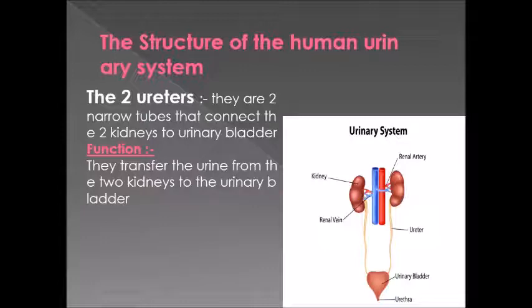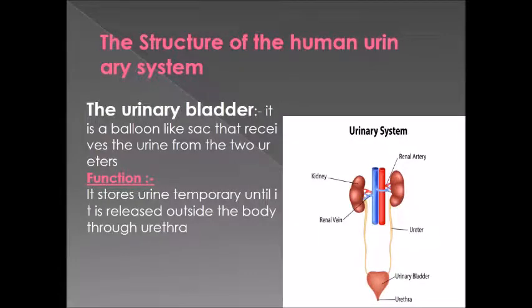Okay, let's continue. What is the urinary bladder? It's like a balloon that receives the urine from the two ureters. It's like a balloon, like a sack, and it stores urine. It stores urine until it is released outside of the body through the urethra.